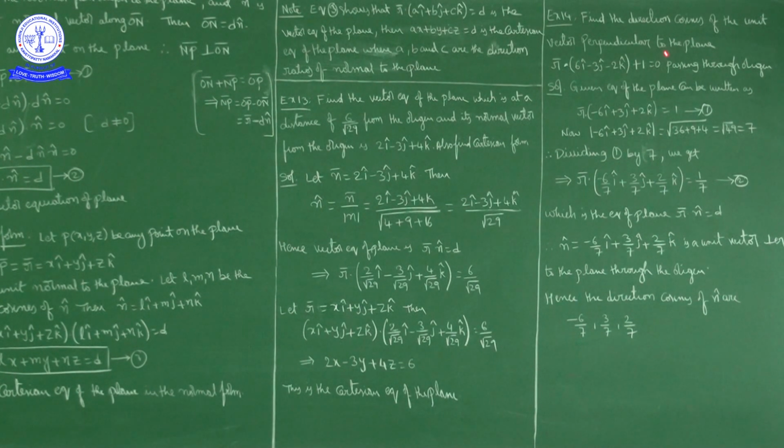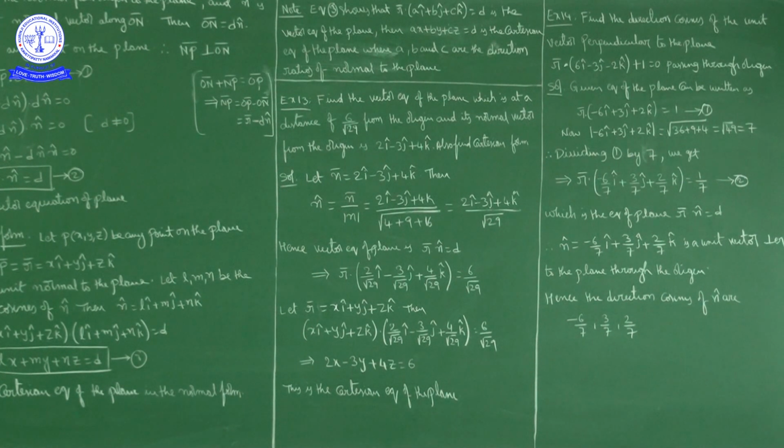So what I will do is I will multiply both sides by minus. So I will rewrite this equation like this. R bar dot, and 1 comes to this side as minus 1, multiplying by minus on both sides. So right hand side will be 1 and left hand side will be R bar dot minus 6i cap plus 3j cap plus 2k cap is equal to 1. Now this is the equation of plane.